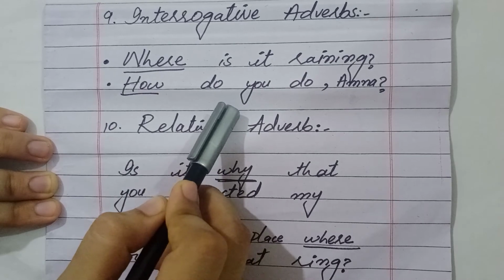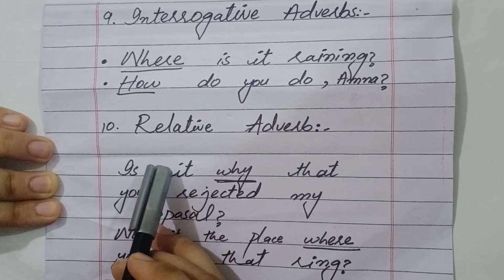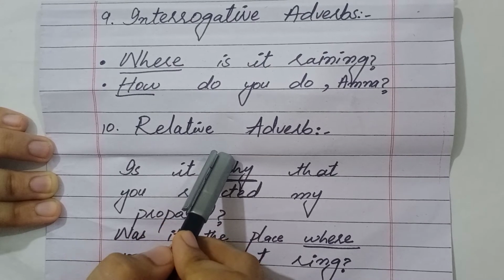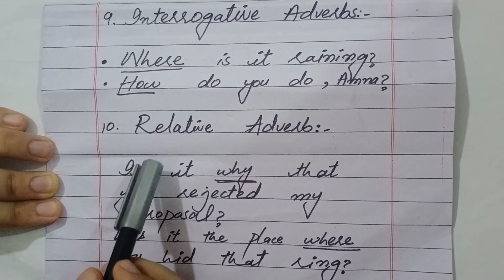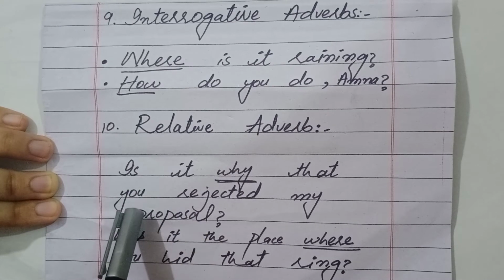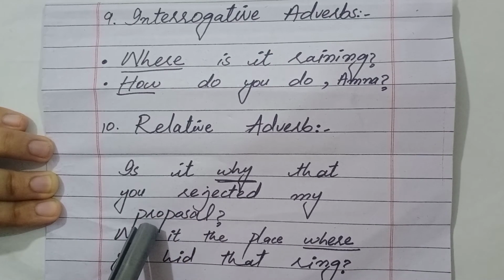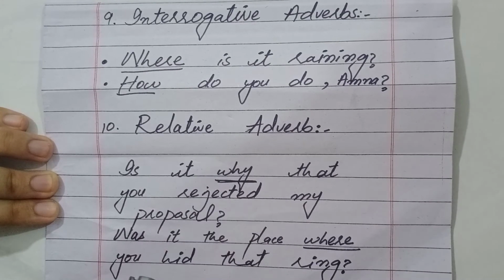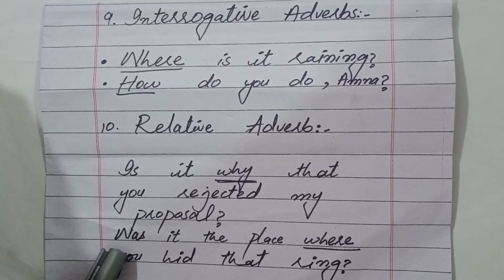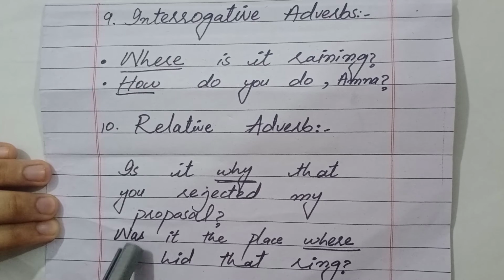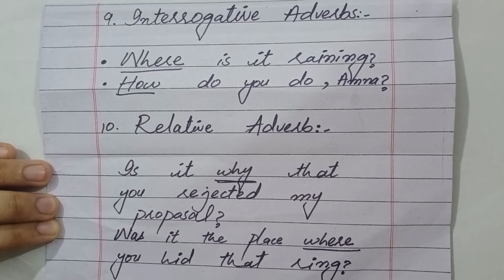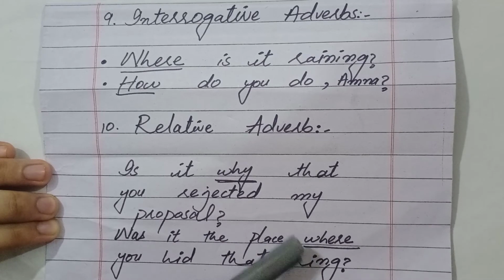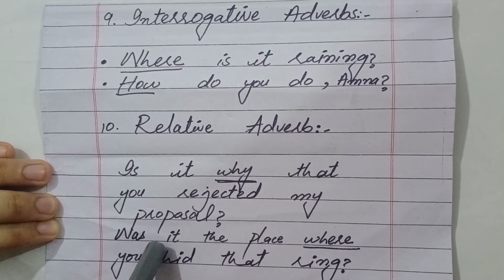Now we will discuss the last kind of adverb, and that is relative adverb. They are used to join 2 sentences. Move to example. Is it why dad you rejected my proposal? In this sentence, the word why is relative adverb. And now move to second example. Was it the place where you hid that ring? In this sentence, the word where is relative adverb because it joins the sentences.